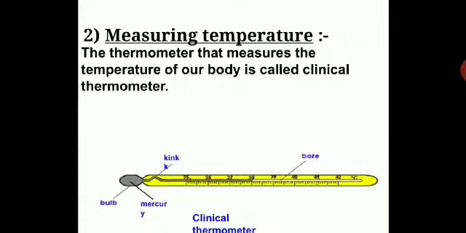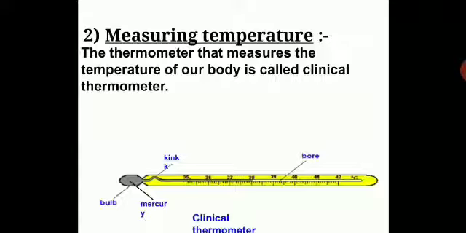The thermometer that measures the temperature of a body is called a clinical thermometer. So under measuring temperature, make a point in your notebook: the thermometer that measures the temperature of a body is called a clinical thermometer. Please write this down in your notebook, and you have to draw this diagram of the clinical thermometer in your notebook after writing the definition.